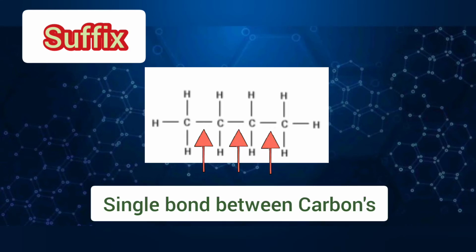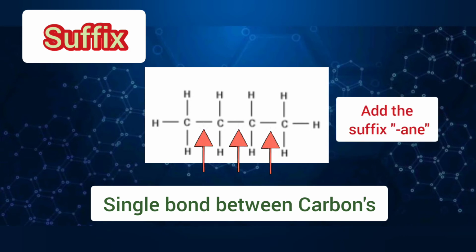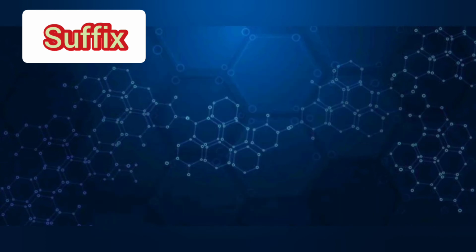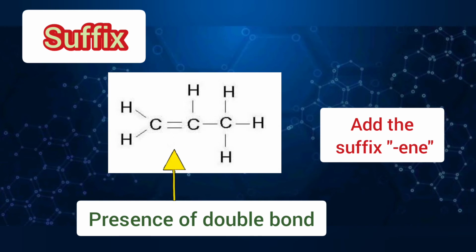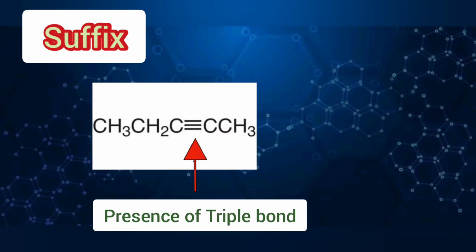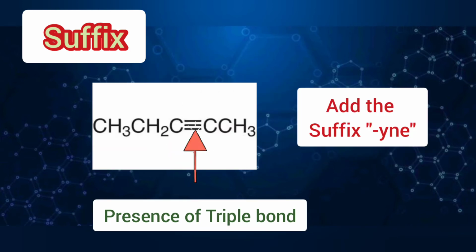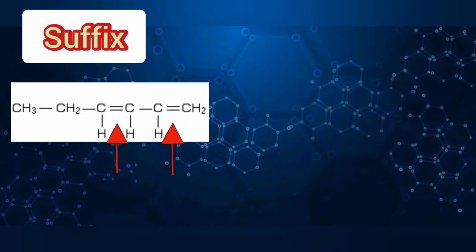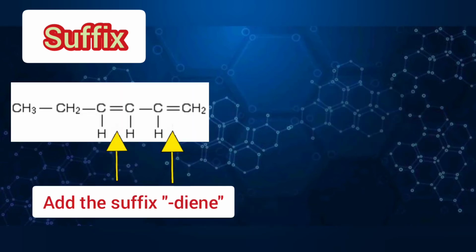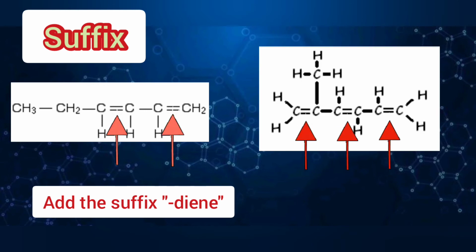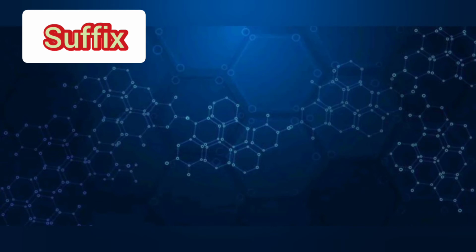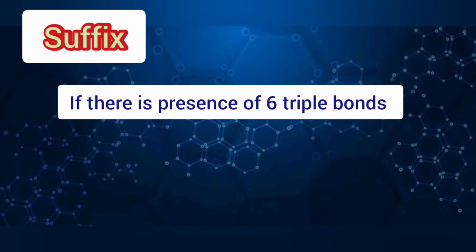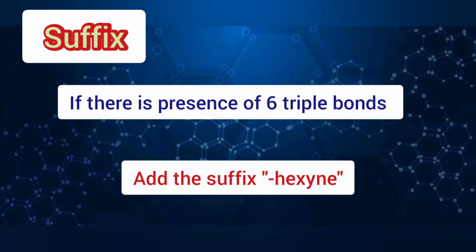If you see that there is only presence of single bonds, then we will add the suffix "ane". If there is a double bond, then we will add the suffix "ene". If there is a triple bond present, then we will write the suffix "yne". If there are two double bonds, then we will write "diene". If there are three double bonds present, then we'll write it as "triene". And if there is presence of six triple bonds, then we'll write it as "hexayne".